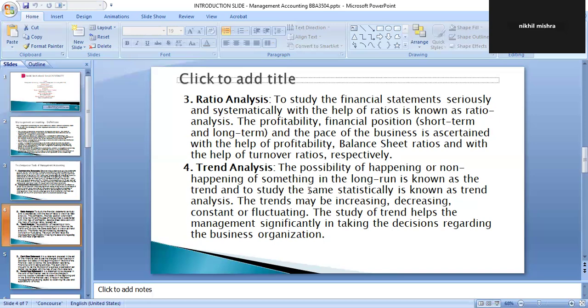The possibility of something happening or not happening in the long run is known as the trend. To study the same statistically is known as trend analysis, in which the trend percentages are computed. Those should be plotted in a graph to draw a trend, and on the basis of that trend, decisions are taken for the future. The trend may be increasing or decreasing, constant or fluctuating. The study of trend helps the management significantly in taking decisions regarding the business organization.